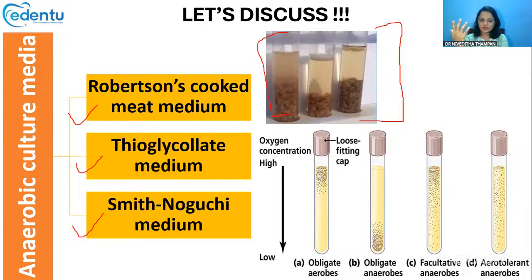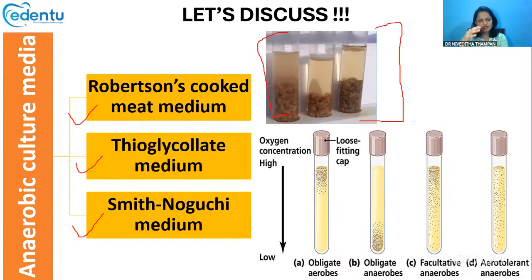The second most important anaerobic culture media is thioglycolate medium. It contains thioglycolic acid, yeast extract, peptone, sodium chloride, and lots of other ingredients.